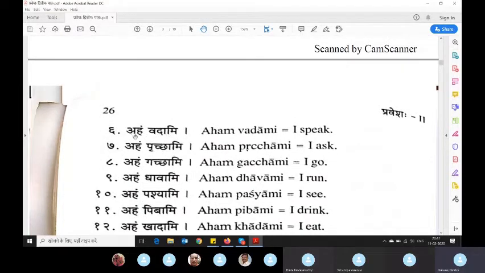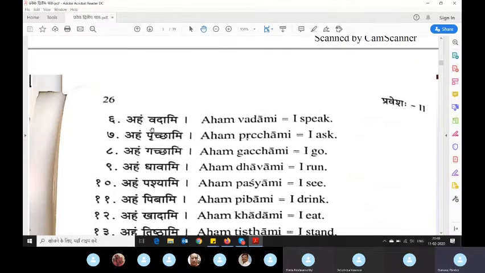Tvam vadasi. If third person, saha vadati. So now you see vadati itself has meaning. With this you can start understanding why they say in Sanskrit order is not required.